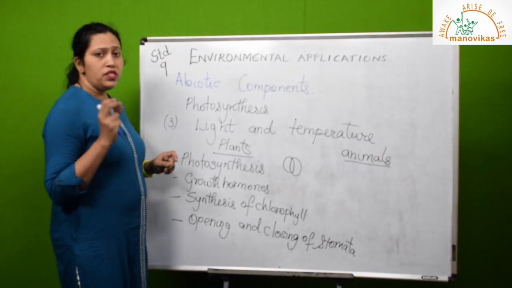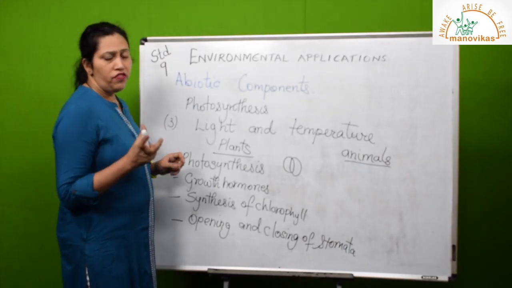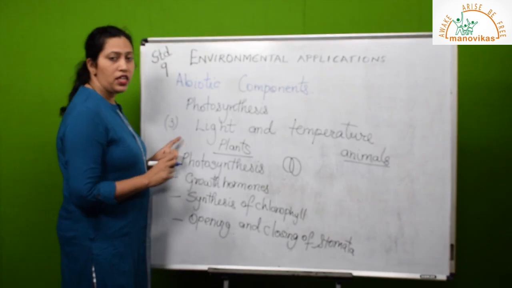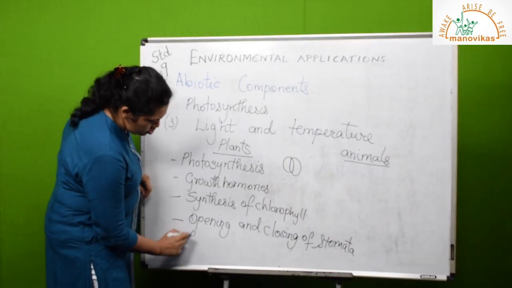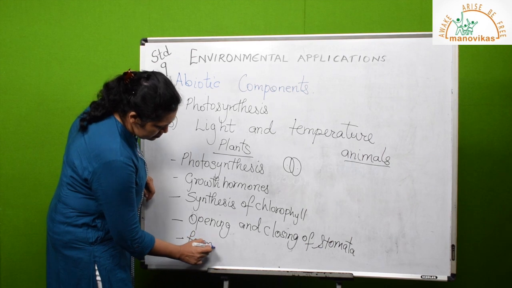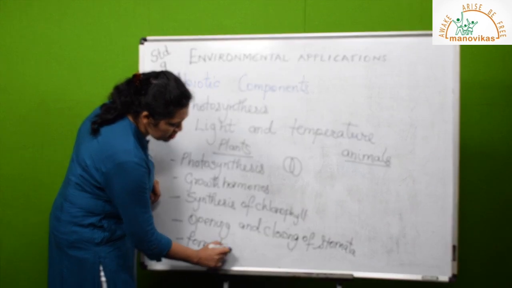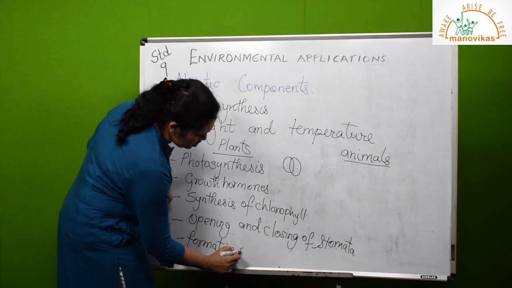The blooming of fruits and flowers, all this formation of fruits, will depend on light again. So formation of fruits, flowers, seeds, all depend on light.